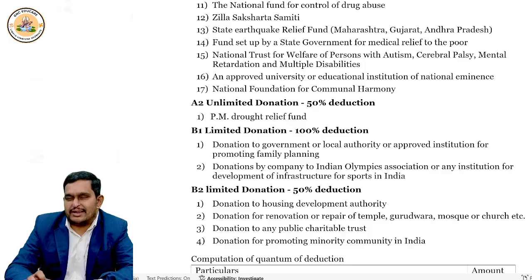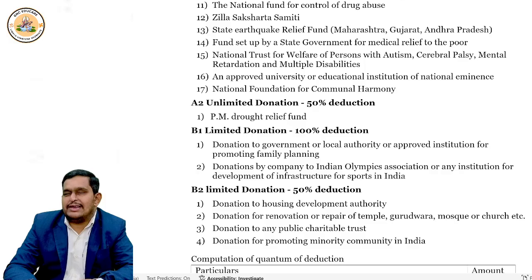Now, come to those funds where there is a qualifying limit, like 100% deduction, but subject to qualifying limit. What are those items? If you are giving donation to any government, to any local authority, or to any institution which is engaged in the promotion of family planning in India.